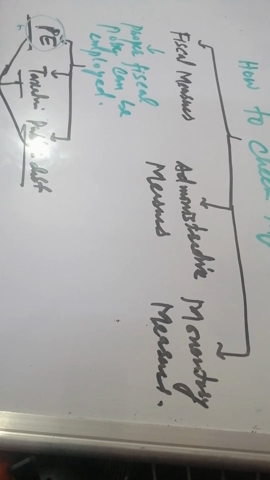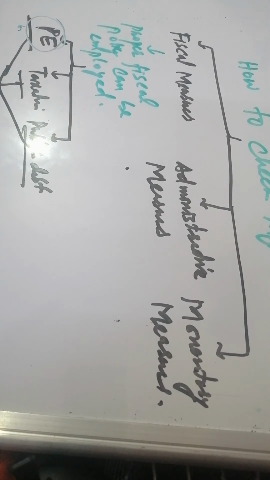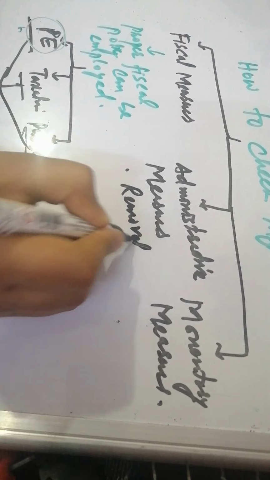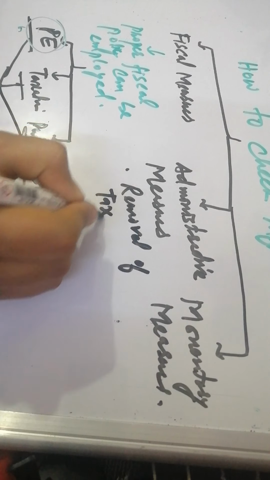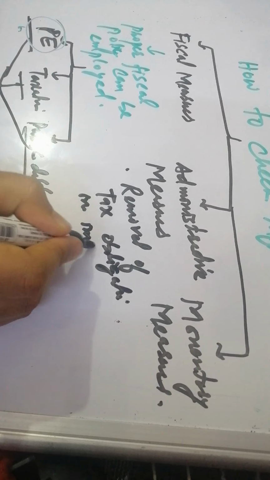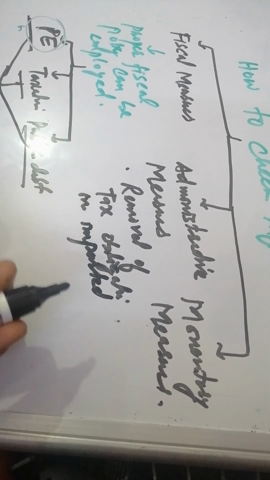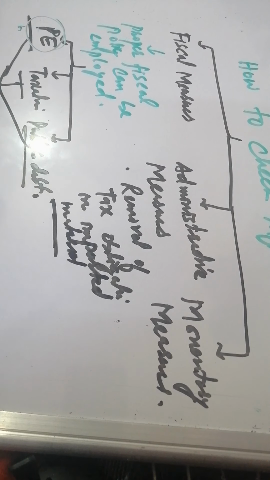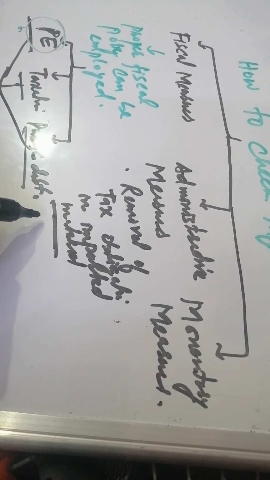Now the administrative measures. The administrative measures are various. For example, the administration can remove the tax obligations on imported material. Imported material products will have less tax or the tax will be removed. So through this we can check the inflation. Second, those materials which are prohibited should be banned.